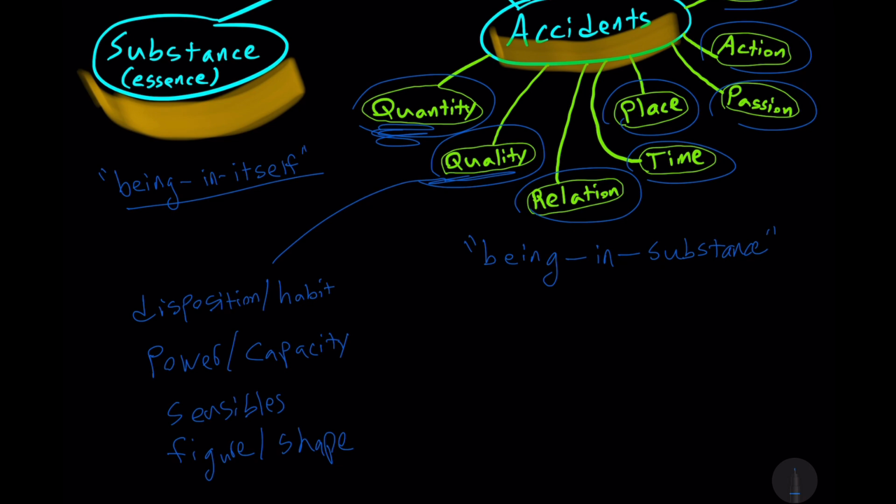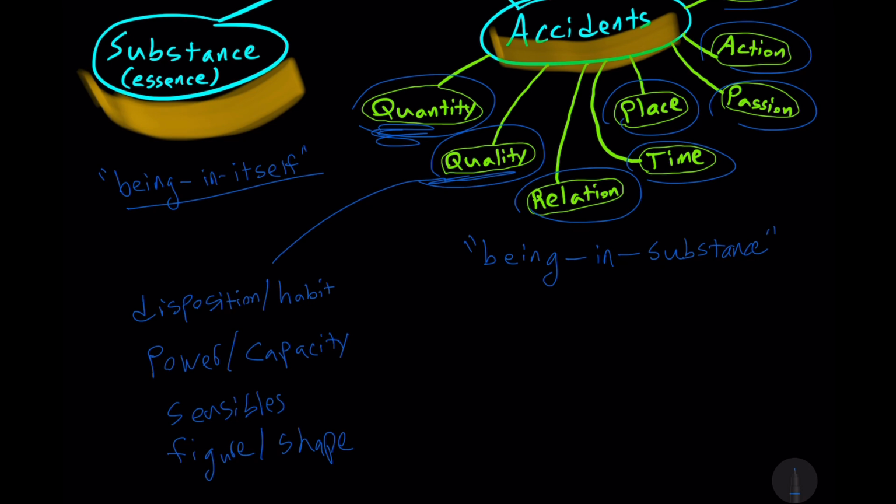Then we have figure or shape, that deals with the attributes of a substance that we can observe with more than one of our external senses. Hence, the scholastic terminology here would be common sensibles. Now, with common sensibles, we can perceive the shape of something, for example, by sight and touch. I can see and touch the figure of a tree, so we can observe the tree with more than one of our external senses.